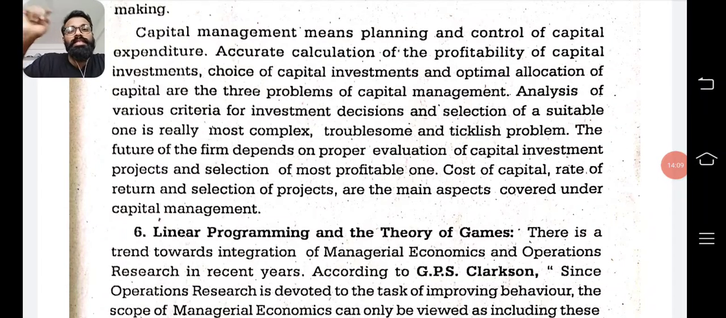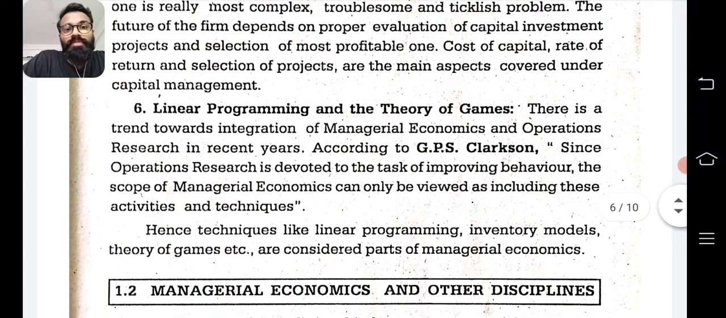Yeah, and the sixth one in the subject matter is linear programming and the theory of games. There is a trend towards integration of managerial economics and operation research in recent years. According to Clarkson, since operation research is devoted to the task of improving behavior, the scope of managerial economics can only be viewed as including these activities and techniques. Hence, techniques like linear programming, inventory models, theory of games, etc. are considered part of managerial economics.